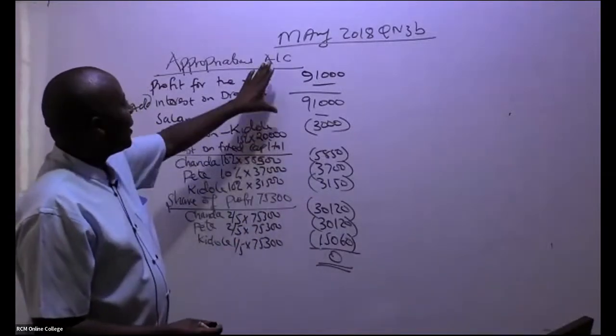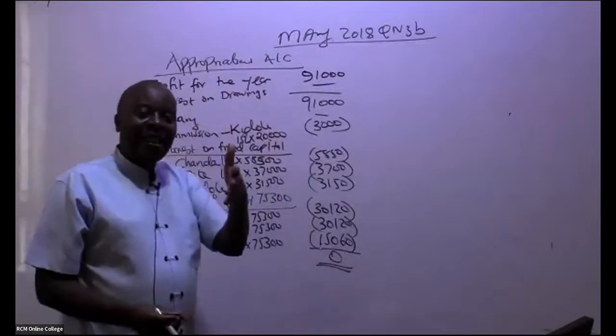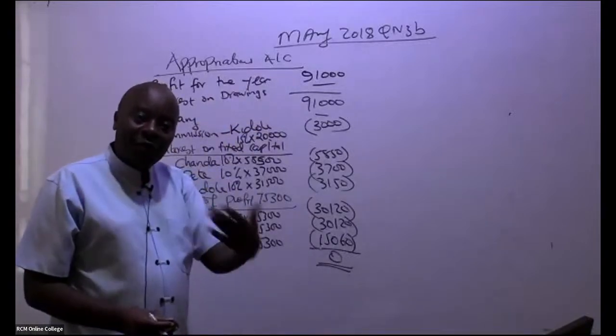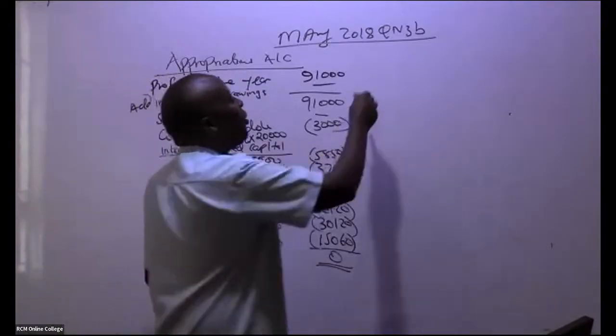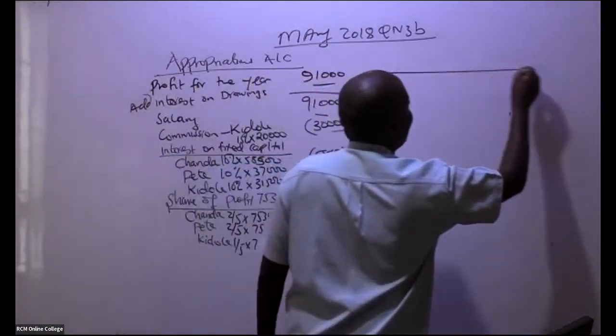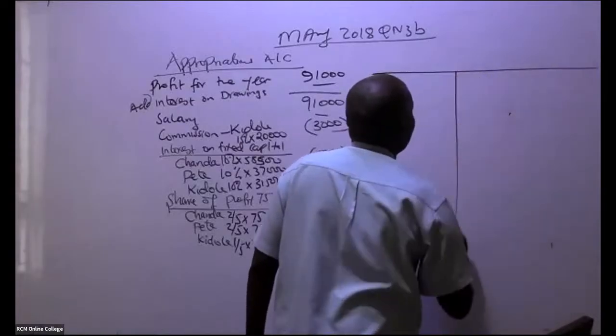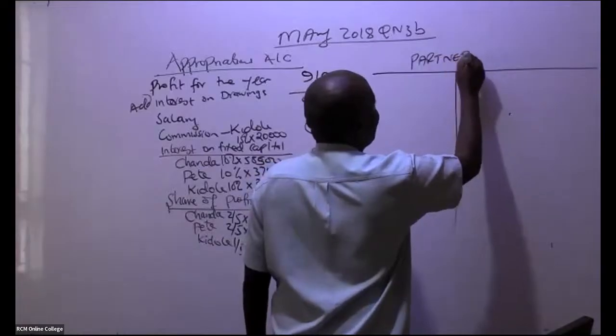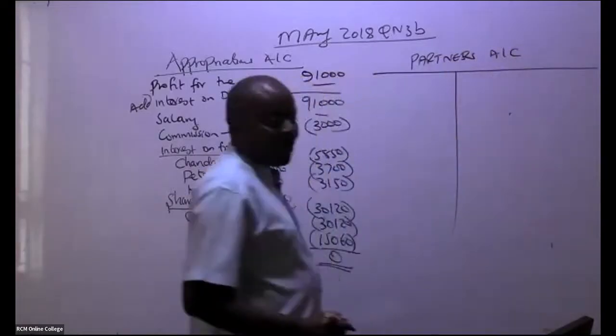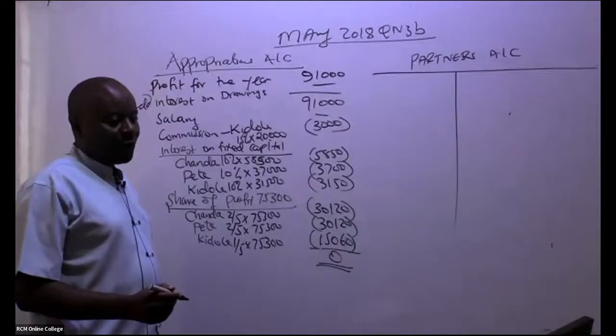Now, once I have this appropriations account, this is something I normally see happening at the end of every year because I run a partnership. So in this case here, you go ahead and give us just an account called partners account.